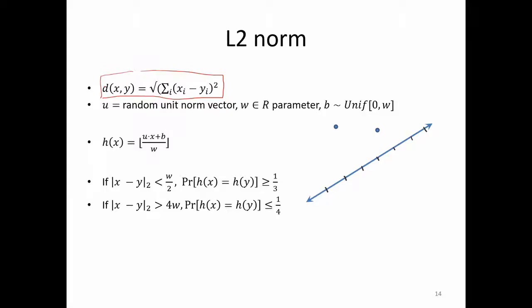Suppose this L2 distance does not have any upper bound.